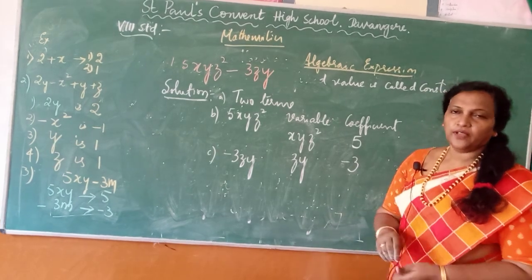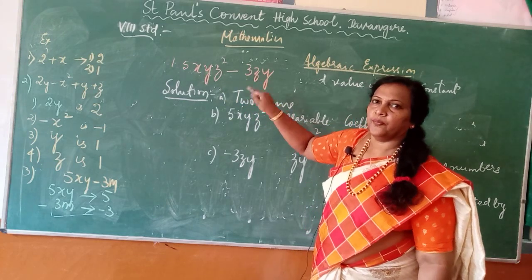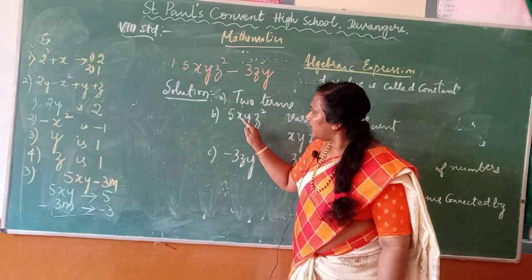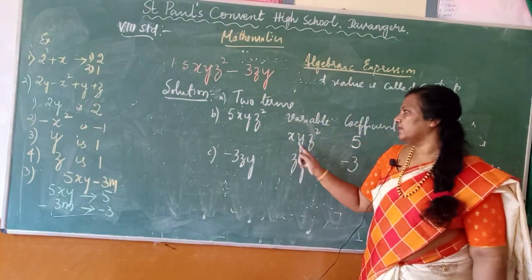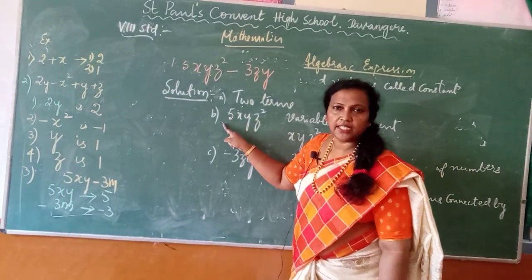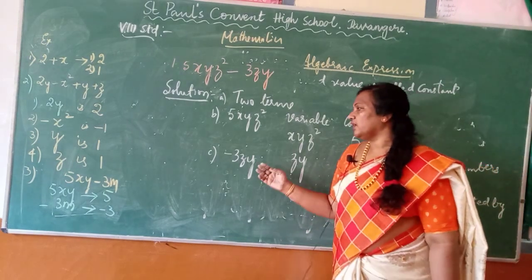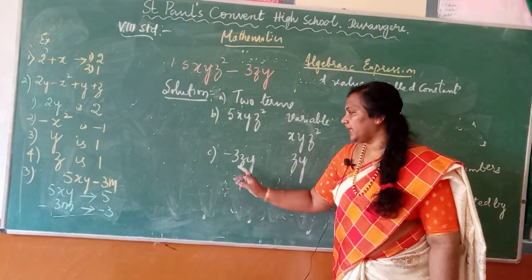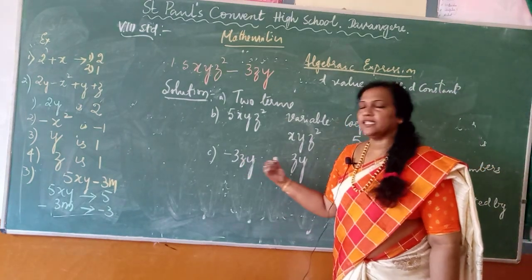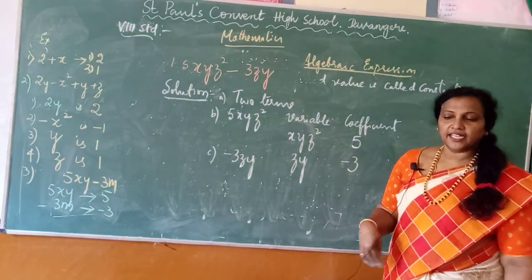Hope you got it. When a problem is given, you will be able to identify the terms. There are 2 terms. And after writing down the problem, you will be able to identify the variables. So variables are x, y, z squared. The numerical coefficient is 5. In the second term, the numerical coefficient is minus 3, and the variables are z and y. Similarly, you can write for the second and third.